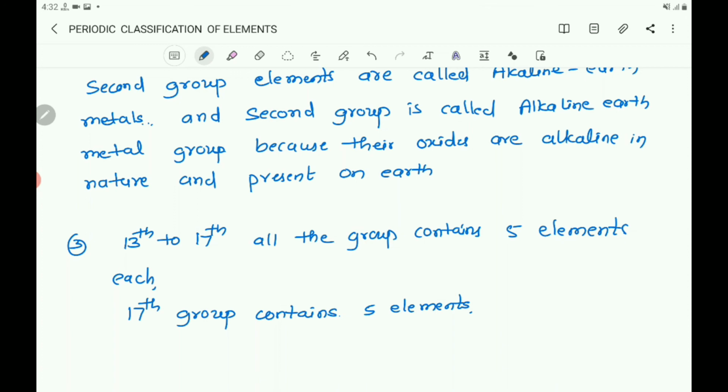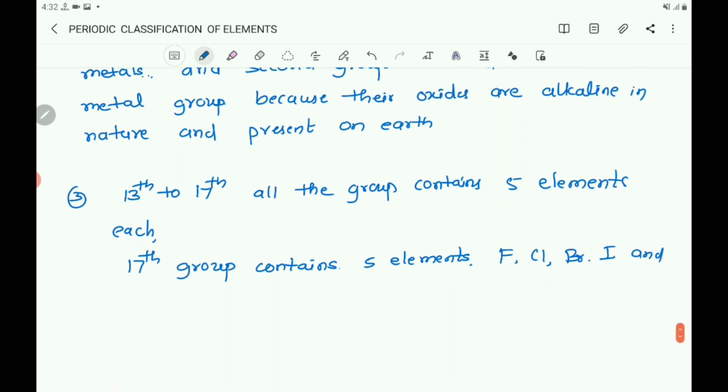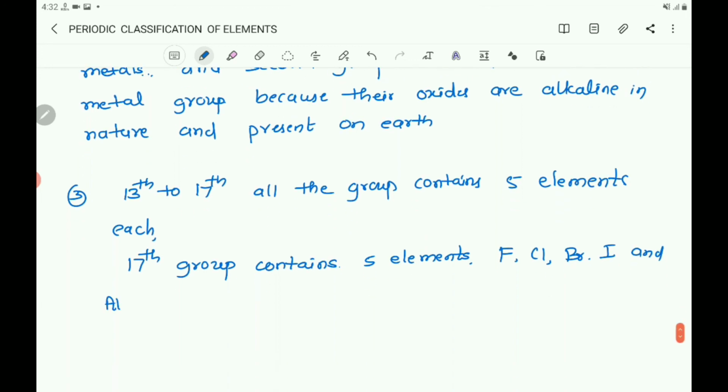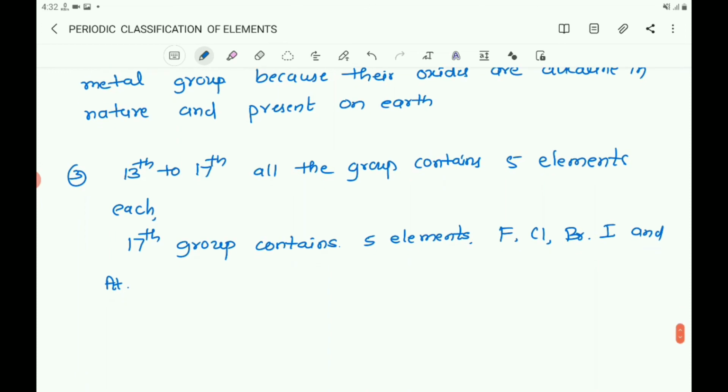They are fluorine, chlorine, bromine, iodine and astatine, At. These elements are called halogens, and this group is called halogen group because the elements react with metals to form salts.